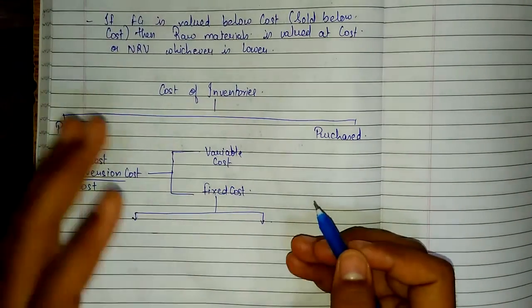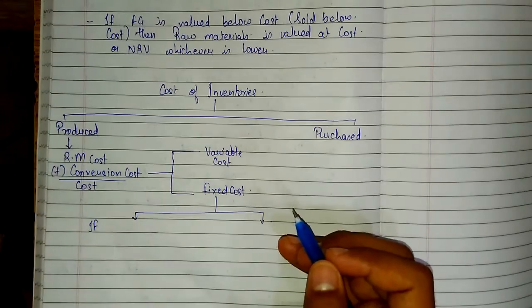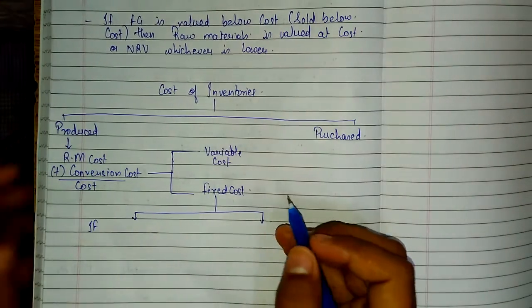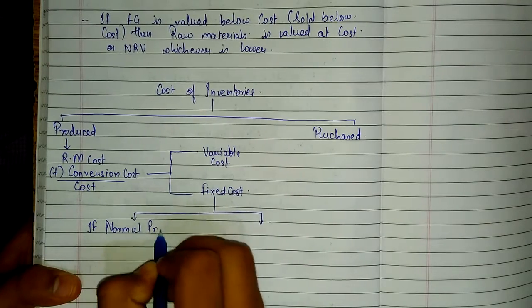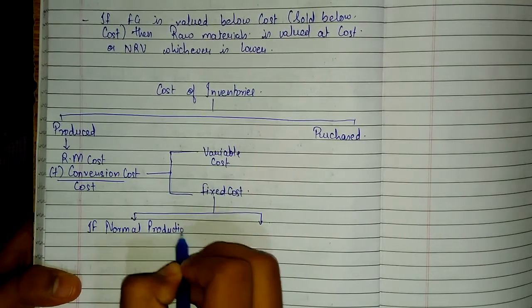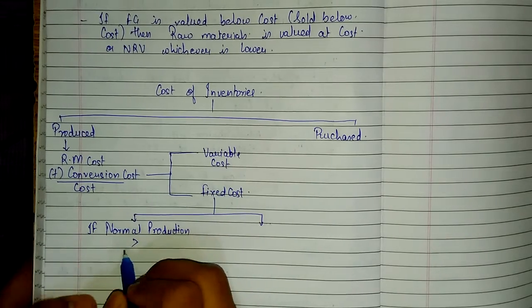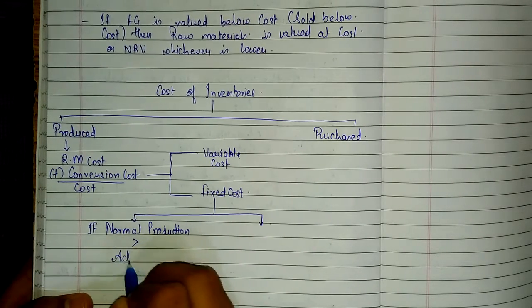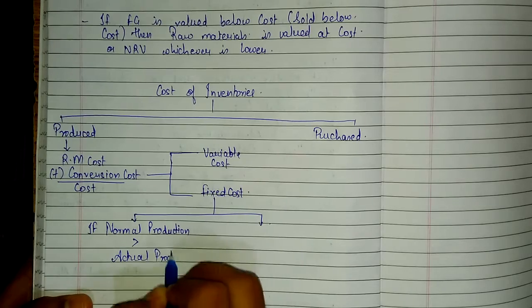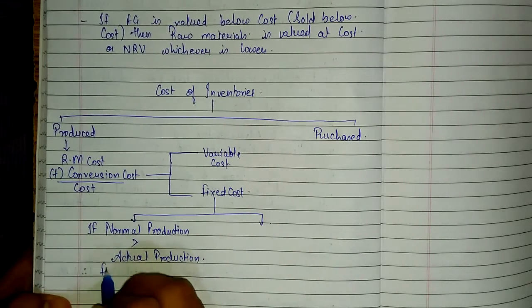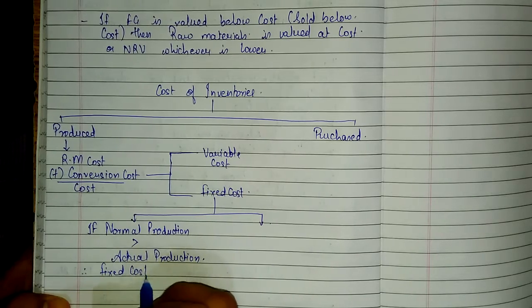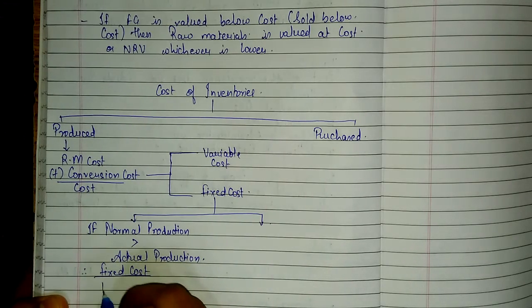If you just take it down, you will not understand it right now. While doing cost accounting, that time you will understand. If normal production greater than, this is greater than sign, actual production, therefore fixed cost divided by normal production.